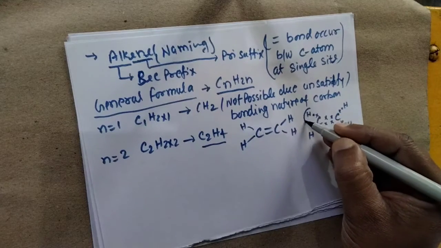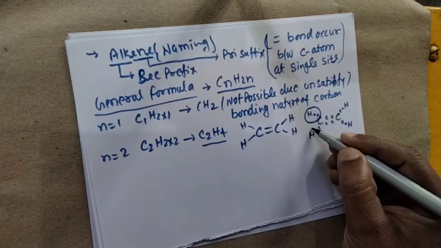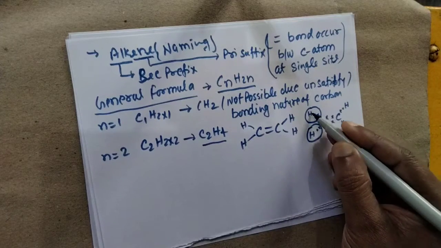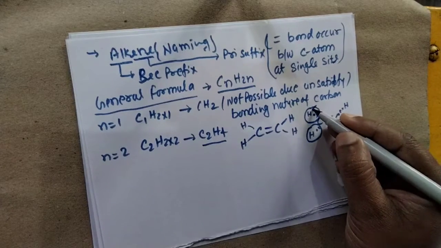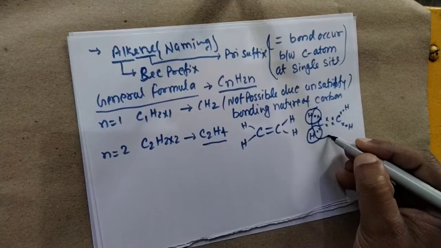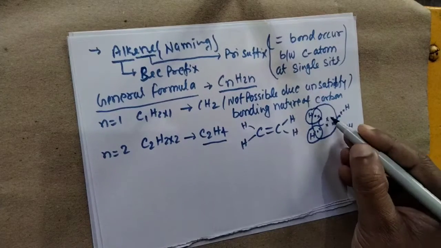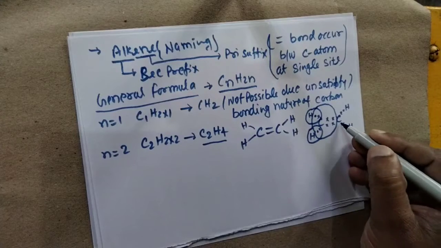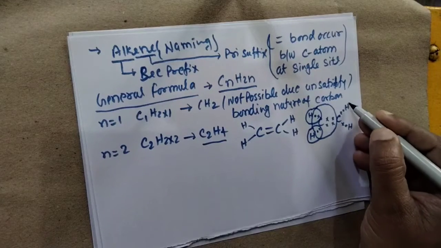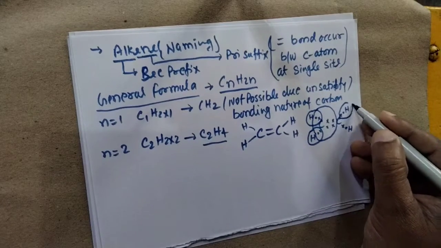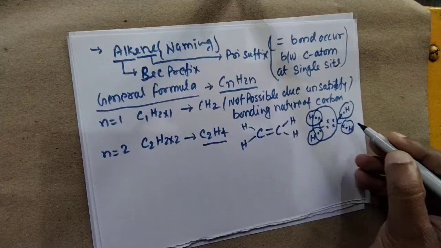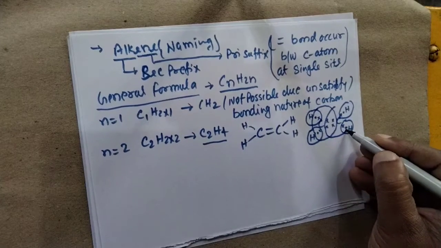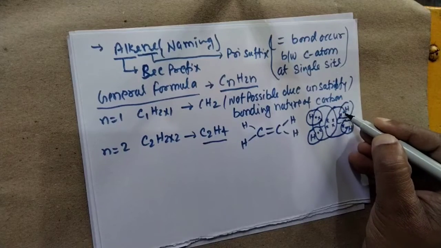So we have hydrogen as a duet. These 2 electrons get shared between the carbon and hydrogen, and carbon has an octet. Why? Because we have 4, 2, 6 and 2, 8. For this carbon, octet, and for this carbon 2, 4 and 6. Here we also have a duet for hydrogen and an octet for carbon.